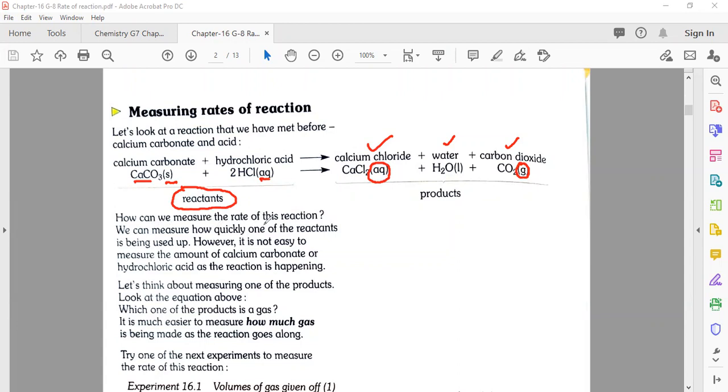We can measure how quickly one of the reactants is being used up. However, it is not easy. It is not so easy for us to measure how much of our reactant is used.